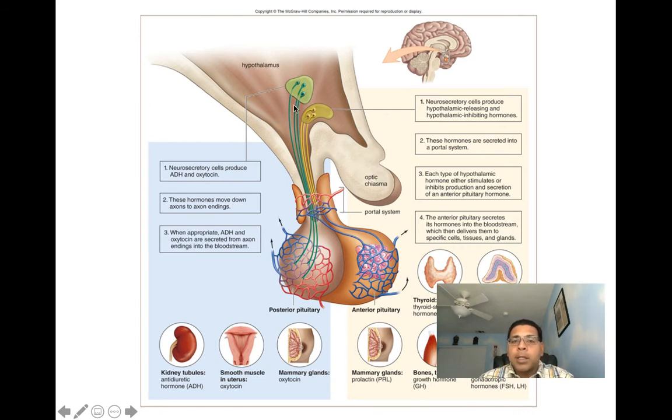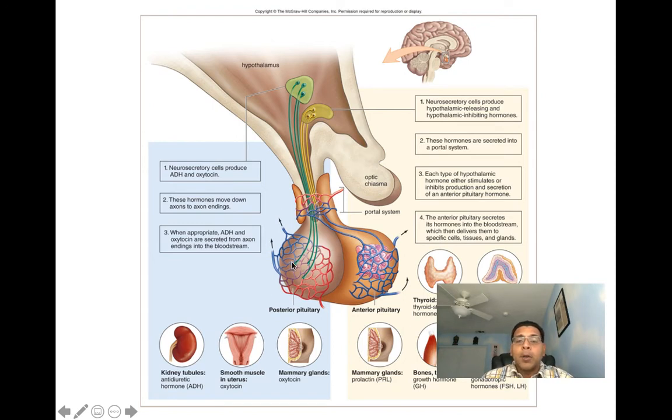So here you can see we've got a couple of different nuclei, and these nuclei are clusters of cell bodies in the central nervous system. These cell bodies are going to manufacture certain hormones, and they're going to send them down the axons to the axon terminals, where they're going to be stored for use later on.